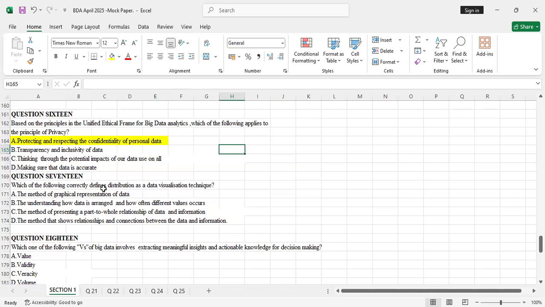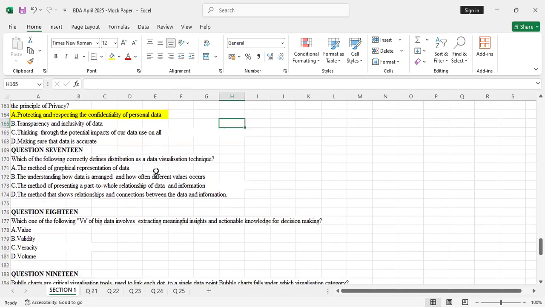So go to your notes and read all through the principles of the unified ethical frame for big data analytics. That's an area that your examiner, CASNEB, likes to test. They will test you even on your sitting. So go and read more about privacy and transparency. What do they mean? What do they entail? Okay, so we go to question 17.